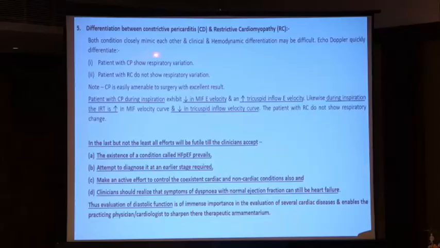Now, differentiation between constrictive pericarditis and restrictive cardiomyopathy. This is the last slide. Both conditions closely mimic each other and clinical and hemodynamic differentiation may be difficult. Echo Doppler quickly differentiates. Patient with constrictive pericarditis shows respiratory variation. Patient with restrictive cardiomyopathy does not show respiratory variation. Note, constrictive pericarditis is easily amenable to surgery with excellent result.